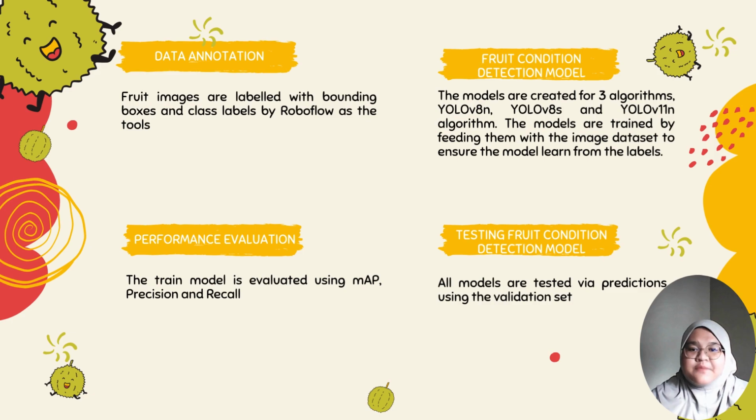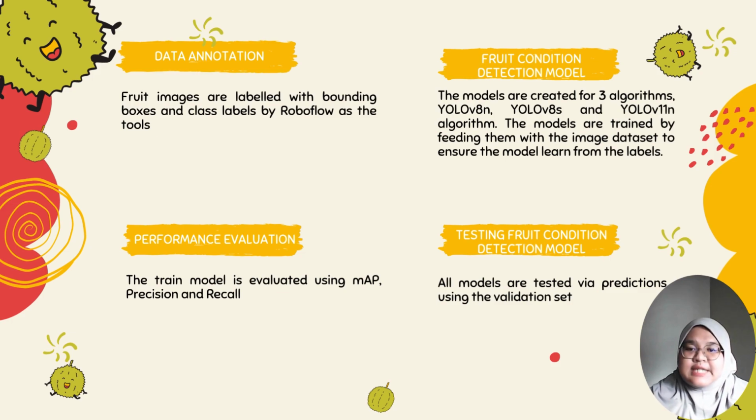For the next step, which is data annotation, fruit images are labeled with bounding boxes and class labels by Roboflow as the tool. Next, for the fruit condition detection model, the models are created for three algorithms, which are YOLO V8N, YOLO V8S, and YOLO V11N algorithm. The models are trained by feeding them with the image dataset to ensure the model learns from the labels. And we also perform hyperparameter tuning.